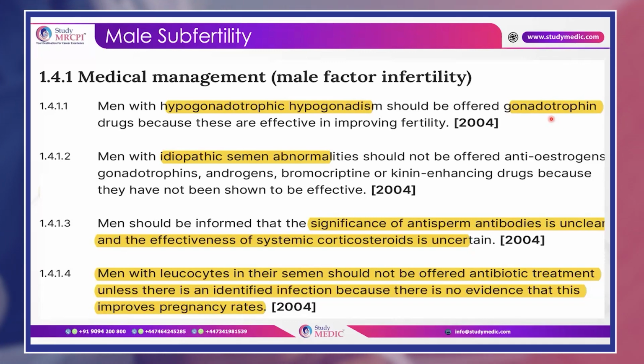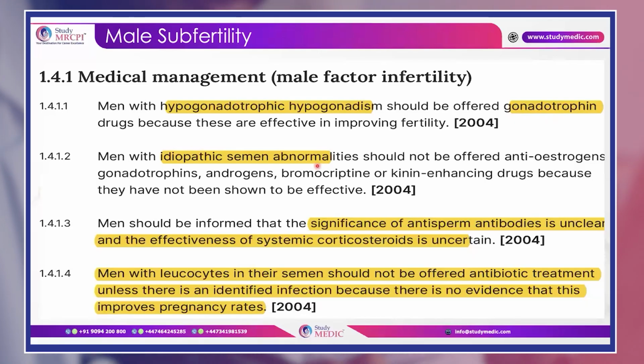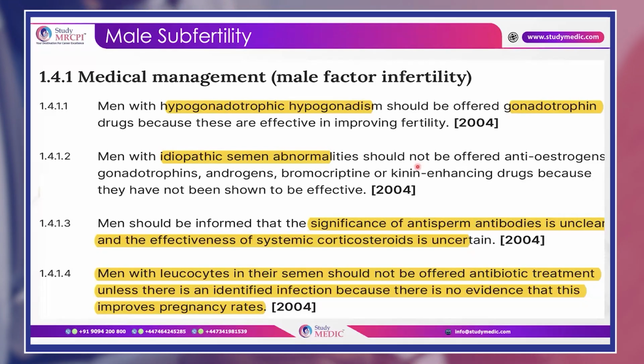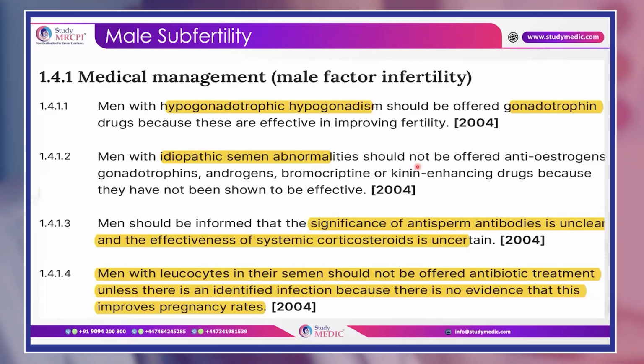Okay, but if you see any idiopathic semen abnormalities, like if you see only one, that motility is less, or sometimes morphology says 3%, you will not try to treat it according to the NICE guidelines. You will not offer them anything like anti-estrogen, gonadotropin, bromocriptine, or kinin-enhancing drugs. Nothing you will offer. Even if there are anti-sperm antibodies, NICE does not recommend systemic corticosteroids.